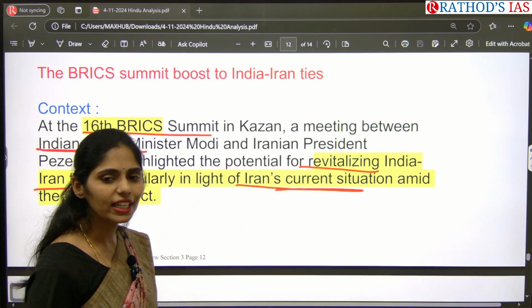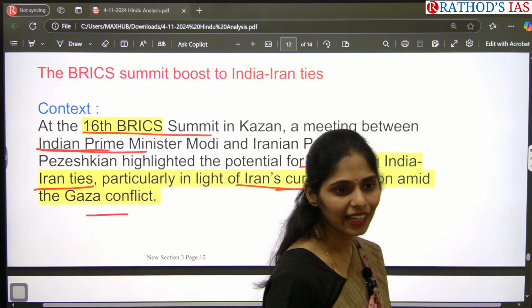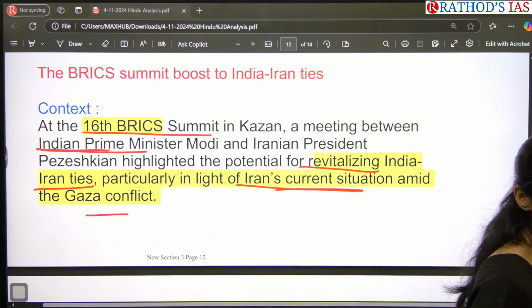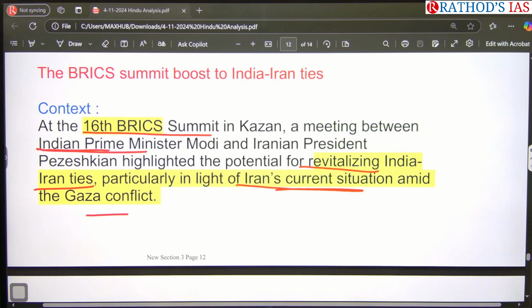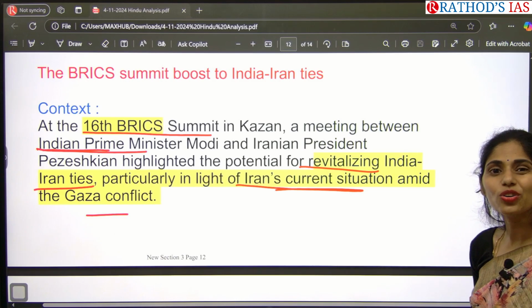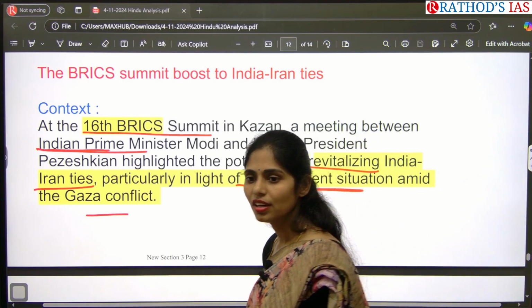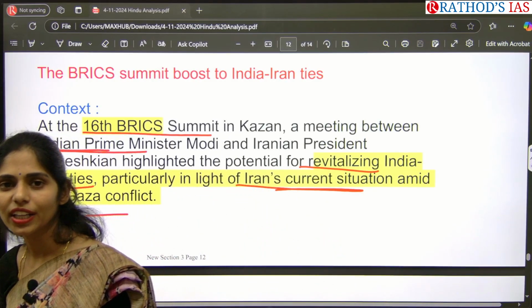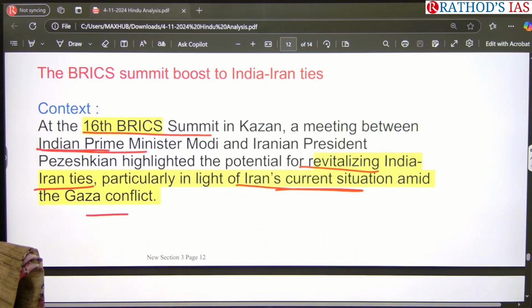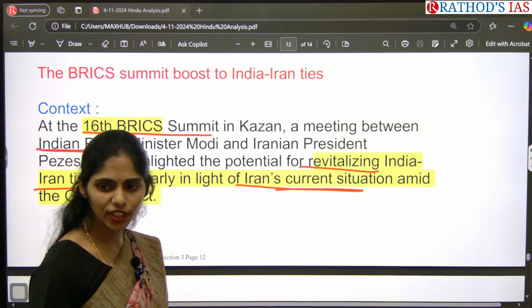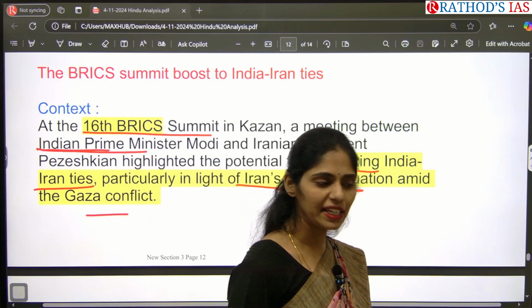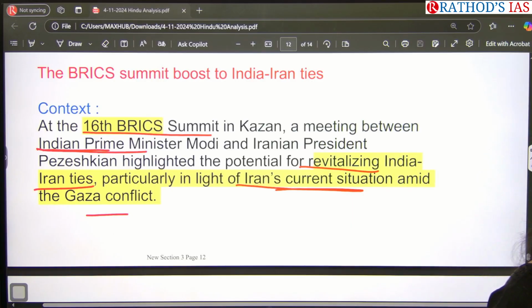As you all know, the Israel-Gaza issue is going on, and Iran is supporting whom? So who are these Houthis? Houthis are Iran-backed groups. They are attacking the ships moving in the Indian Ocean. So recently India also tried to stop that piracy in the Indian Ocean region, right?